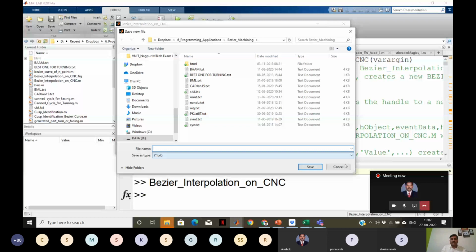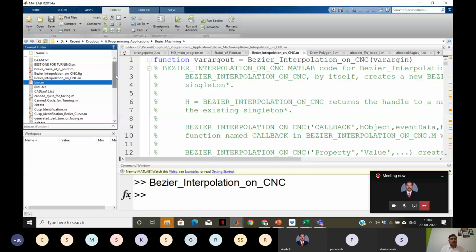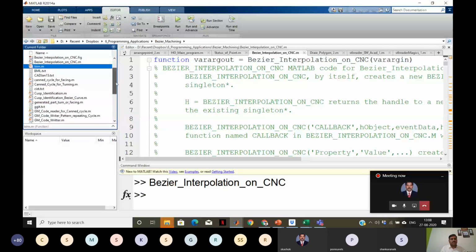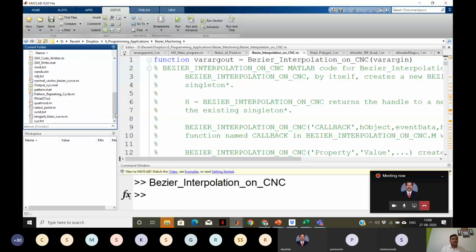Let me save it here. I hope all of you are aware of MATLAB programming. So here we have generated the G-code text file, right?